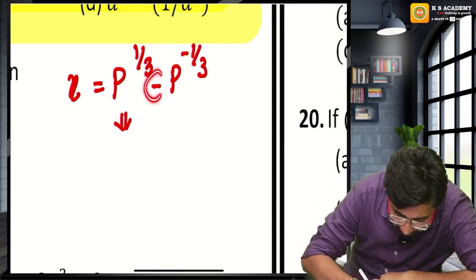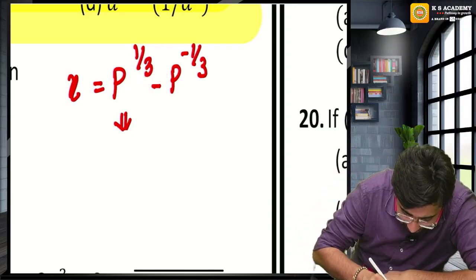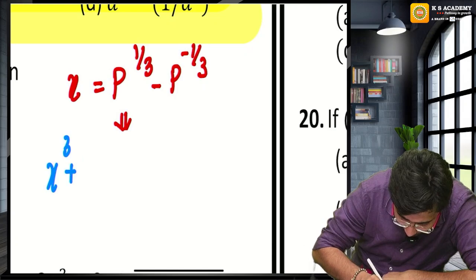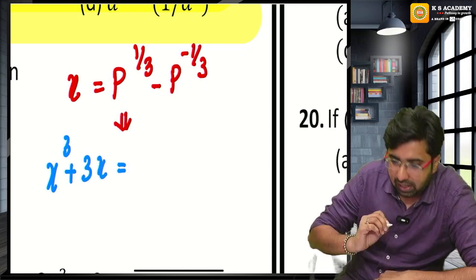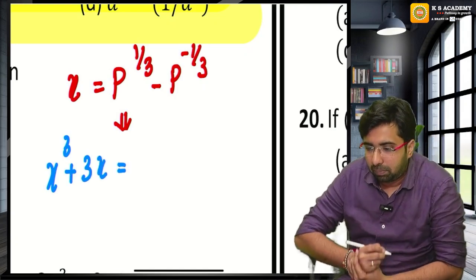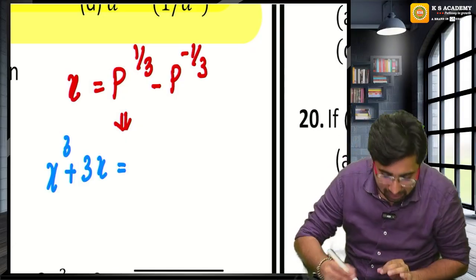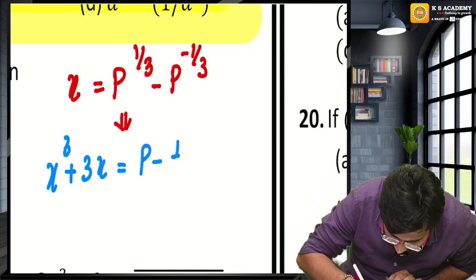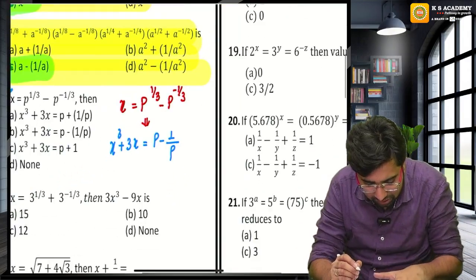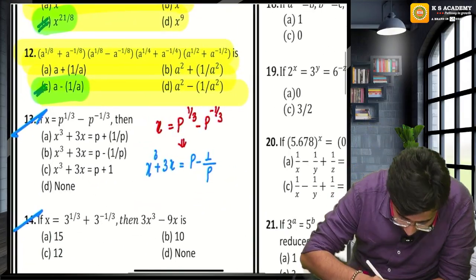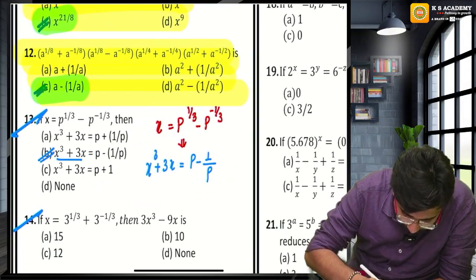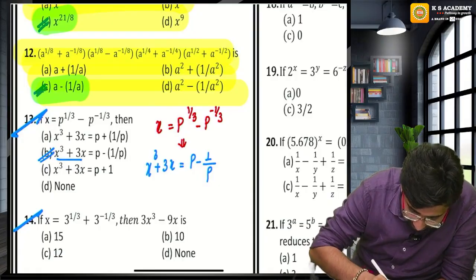Sir, if you have given minus, you can calculate x cube plus 3x. Yes, x cube plus 3x. Very good. Everyone is saying plus 3x, and that will be equal to p minus 1 upon p only. Let's check the options. x cube plus 3x is p minus 1 upon p. Option B is the right answer.